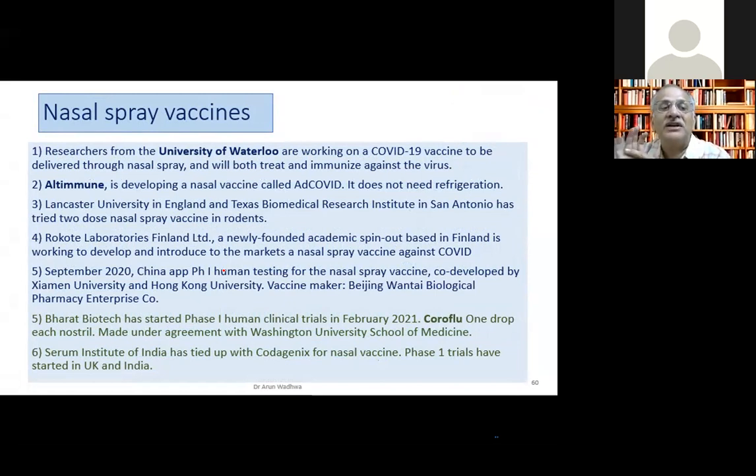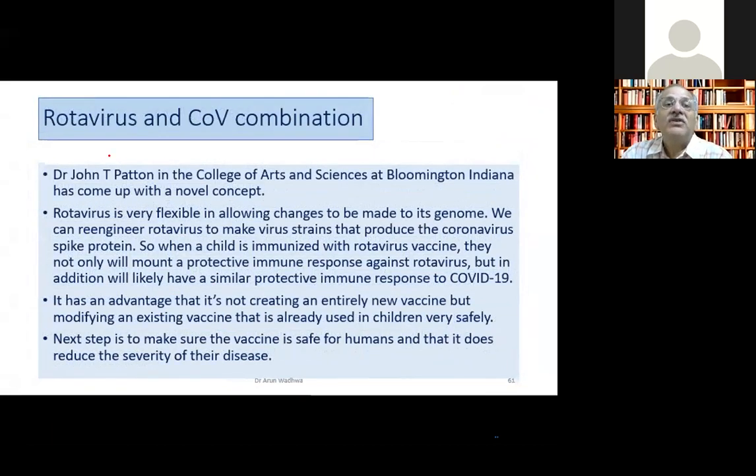Phase 1, phase 2 trials have been started. In China also, they have started doing it. They have reached almost stage 2 end nasal spray vaccine. The rotavirus and COVID combination is also there in the pipeline. Bloomington University, Indiana, they're doing it.